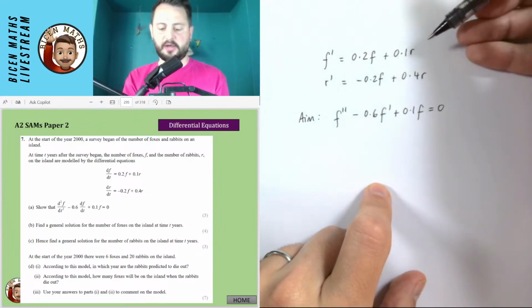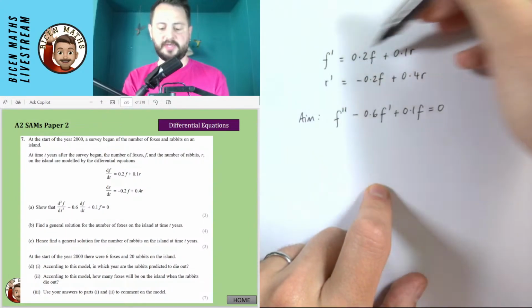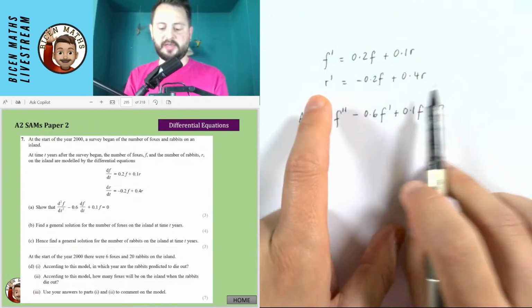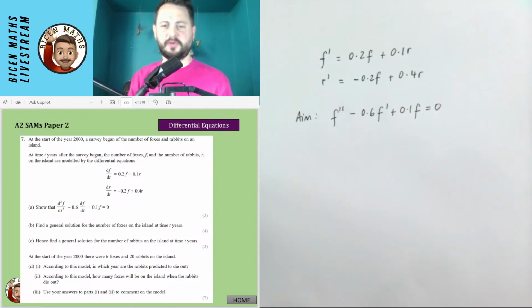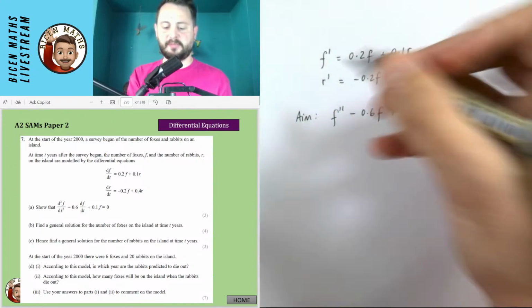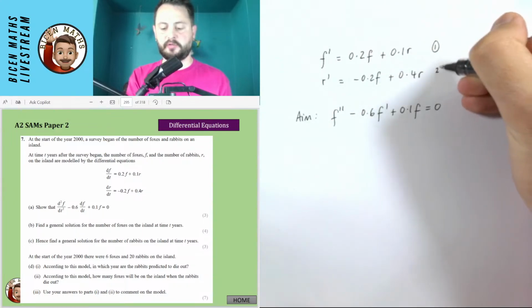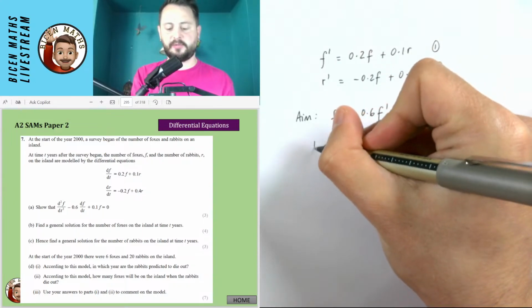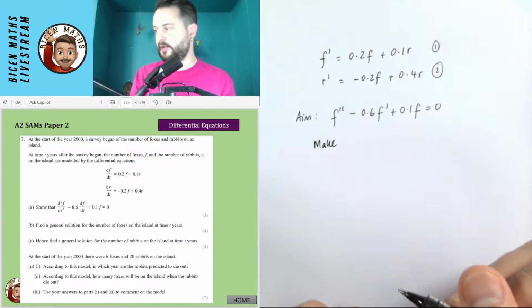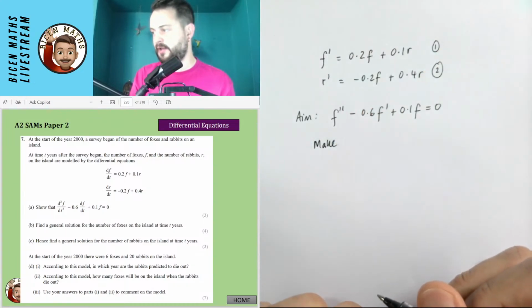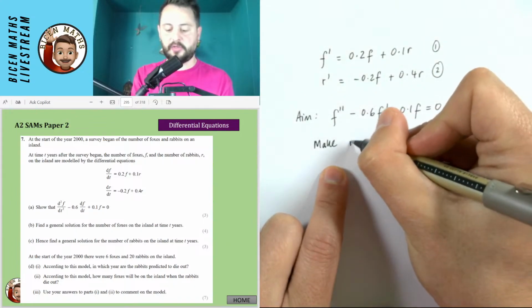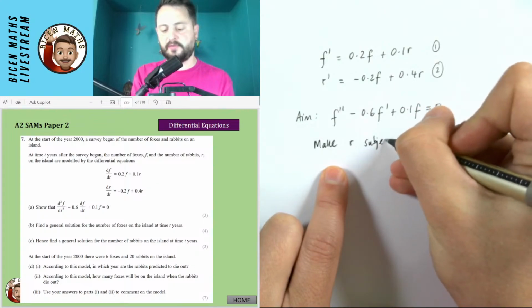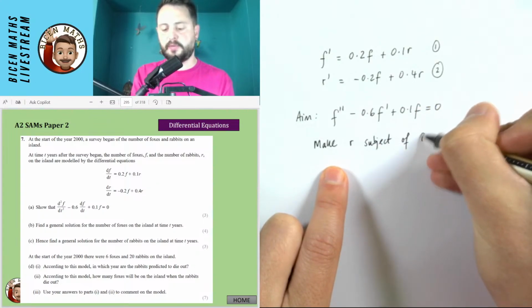I think I need to make r the subject of this one so that I have it in terms of f. And then I think I can substitute it in here and here. But this is the one I always find really difficult to remember. So if I call this one my equation 1 and this one equation 2, I think I'm going to try this. If it doesn't work, I'm going to look at the chat and see if I'm getting any of this right or not. So if anyone is telling me that I'm doing this the wrong way around, that's also going to be very helpful. But I'm going to make r the subject. This is one I always get confused which to make the subject of number 1.